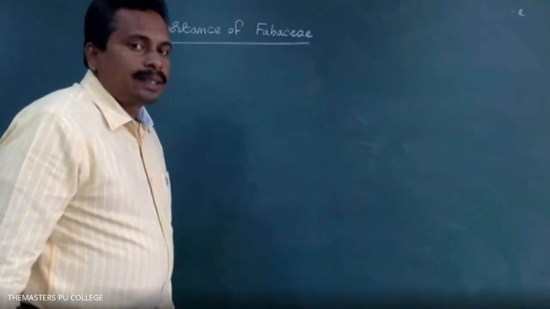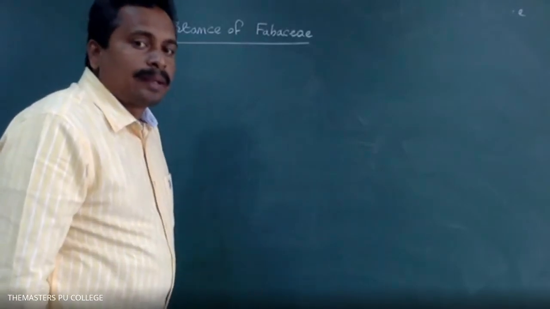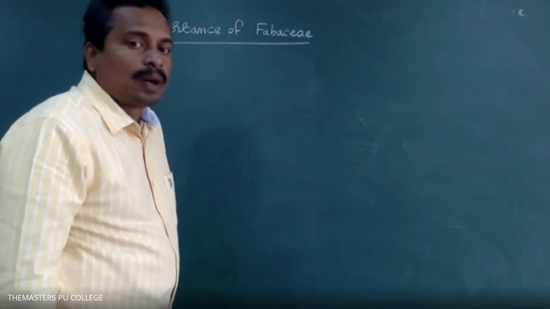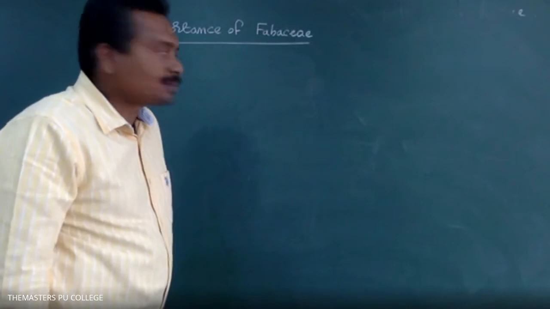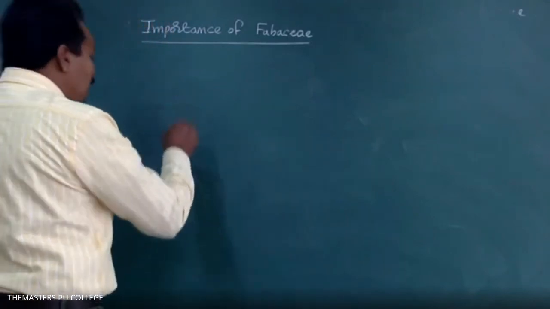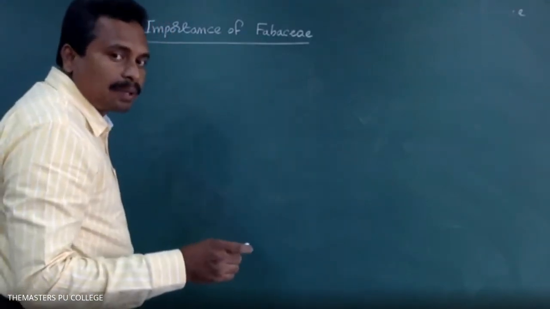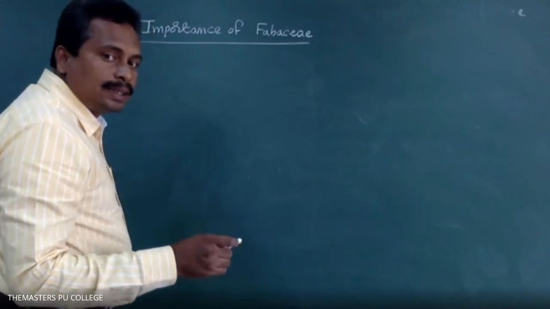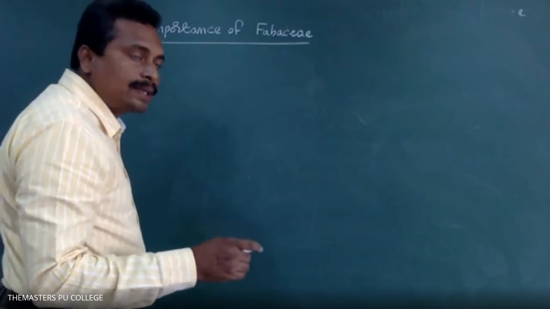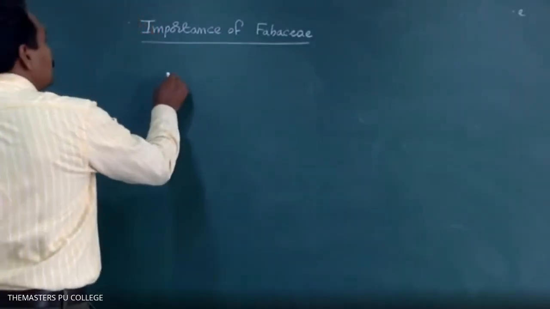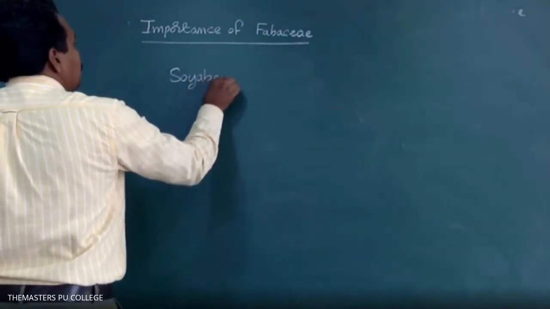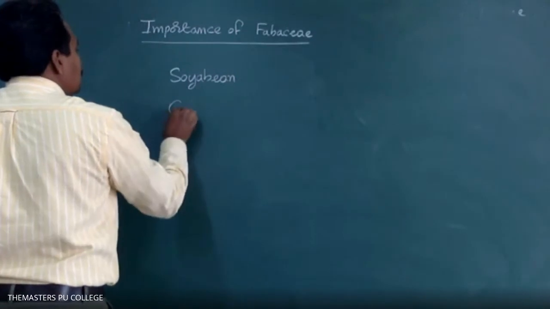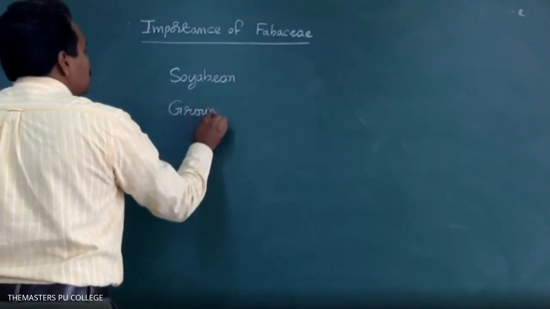Some of the plant seeds provide oil. The oil is extracted from the groundnut seeds and the soya bean seeds. Some of the plant seeds of Fabaceae family provide oil, like soya bean and groundnut.